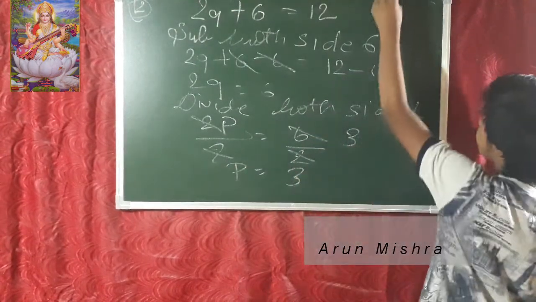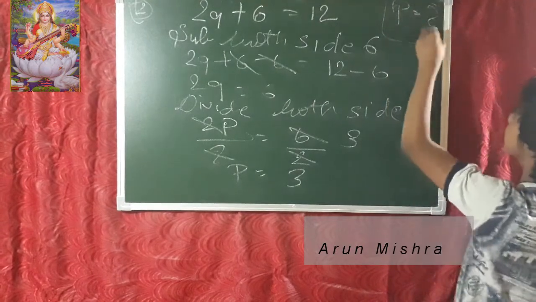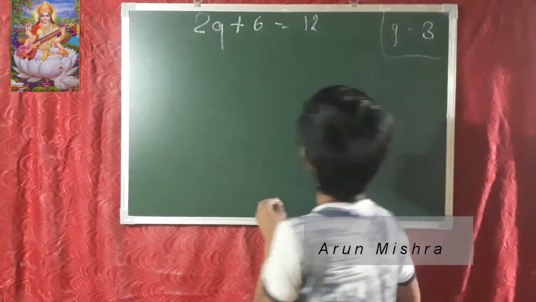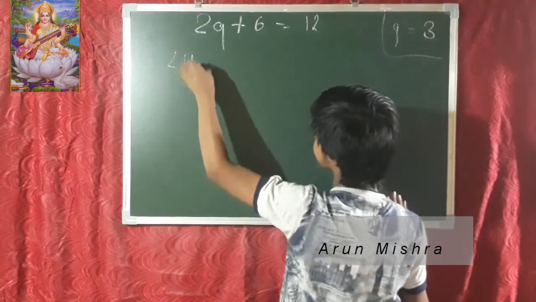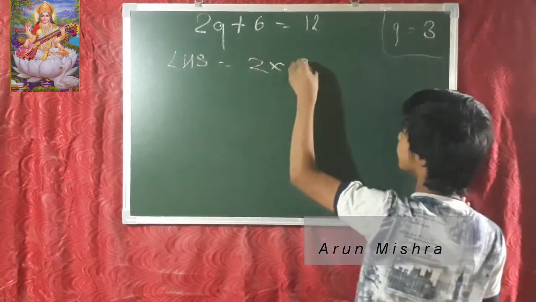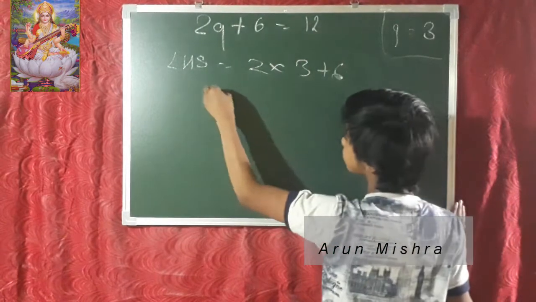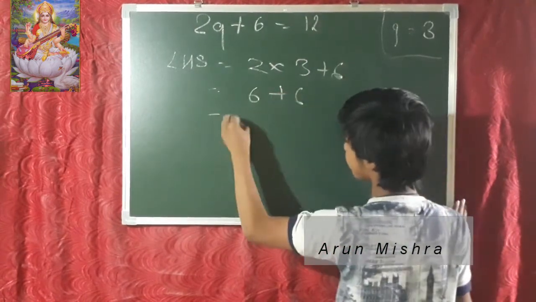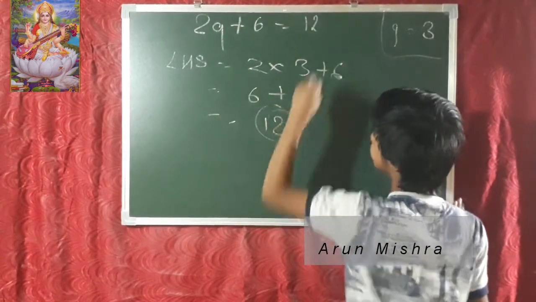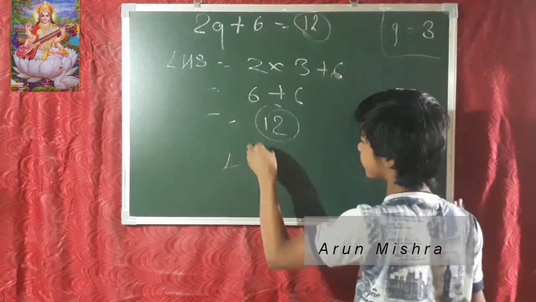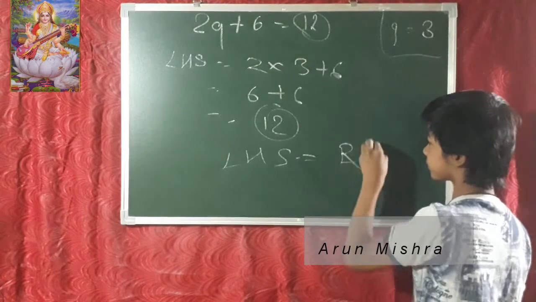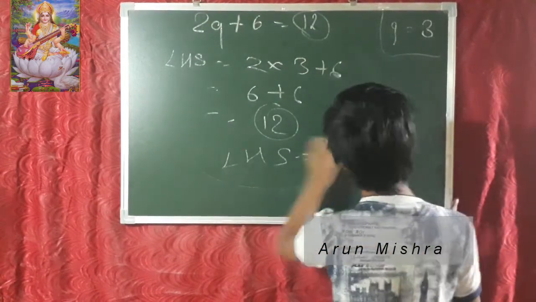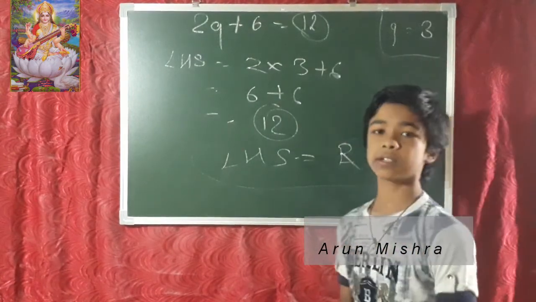And now we are going to start our checking process. The P's value is 3. So friends, now we are starting our checking process. 2p plus 6 is equal to 12. So LHS is equal to what? 2 into 3 plus 6, and 6 plus 6 is what? 12, and this 12 is equal to this 12. So LHS and RHS are equal. So our answer is correct.